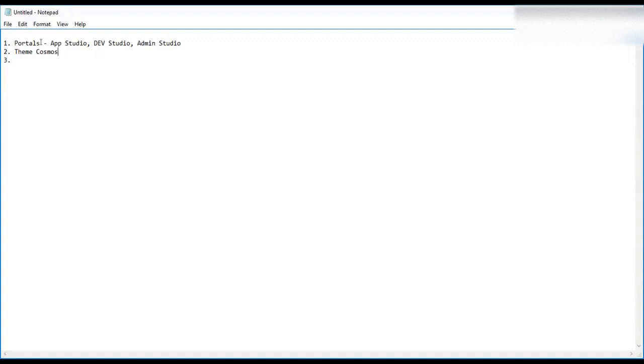Theme Cosmos is from the 8.x version and UI kit is from 7.x. So you know all about UI kit, right? What is the latest UI kit? I have worked up to 15, but I'm not sure. Yeah, I also worked up to 15. So currently, I'll just check in 8.4 what your version is. Okay.